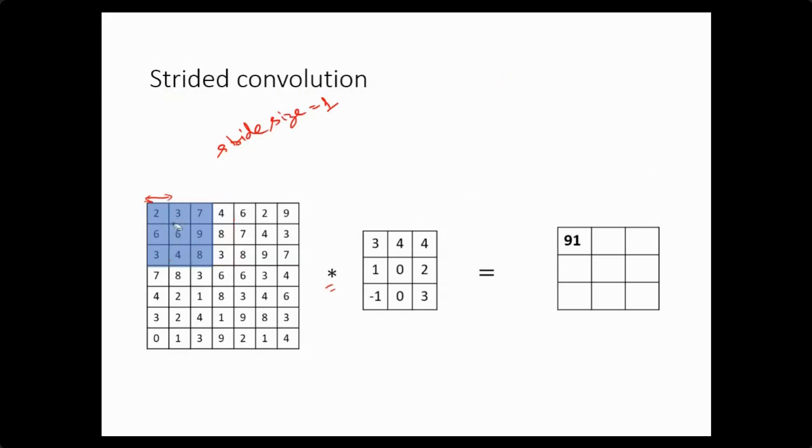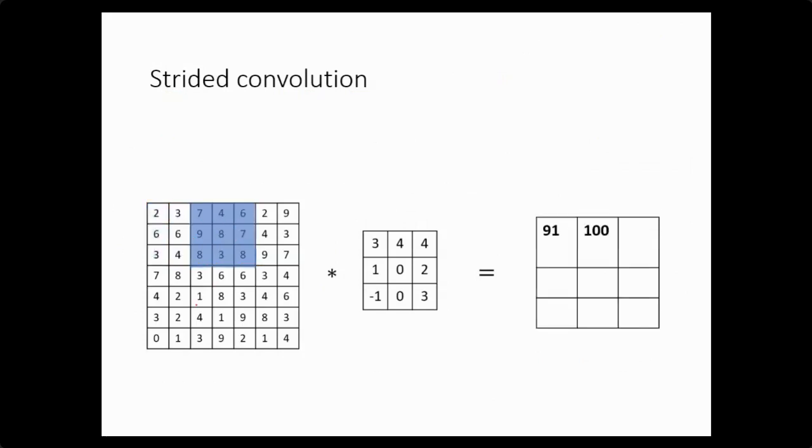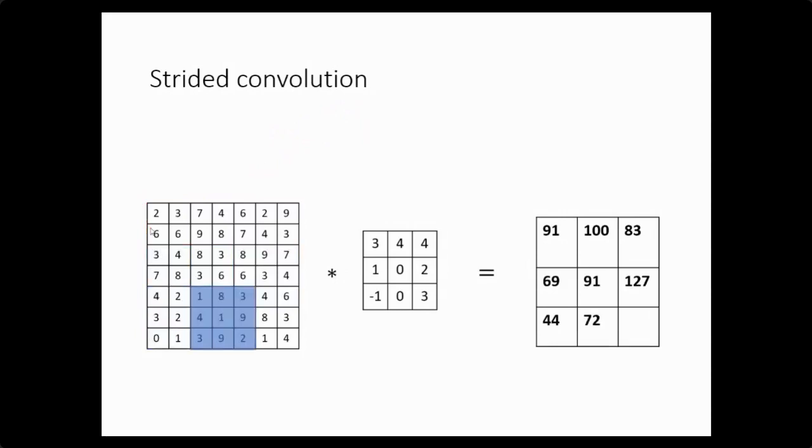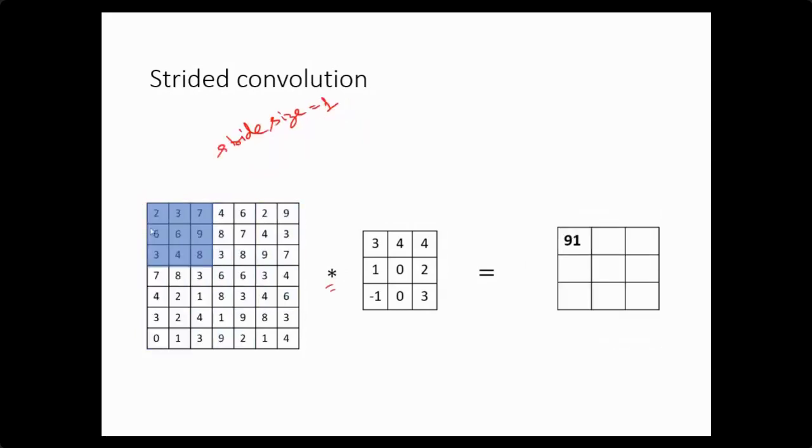Now, if I move this mask by two columns in place of one column, then the stride size will be 2. I am just shifting this mask by two columns, and then I will shift this mask by two rows. By two rows, the stride size becomes 2. So you can see here, I am using a stride size of 2.